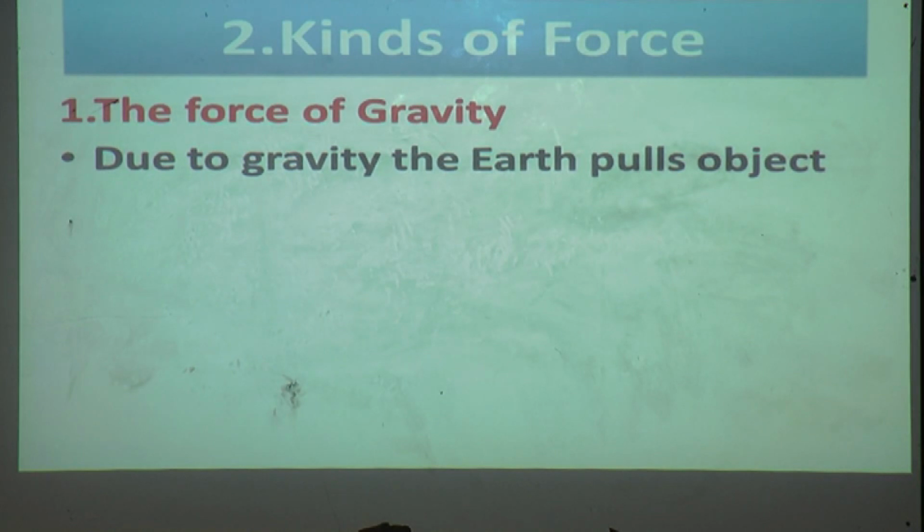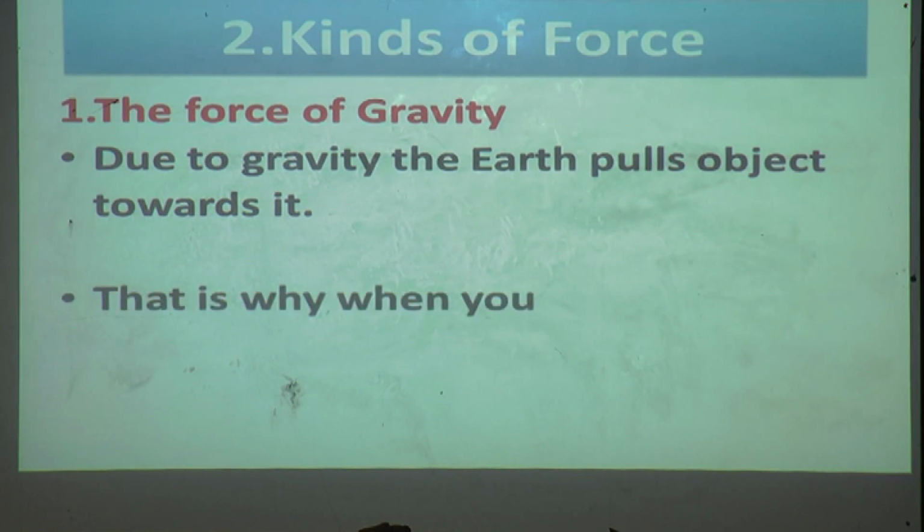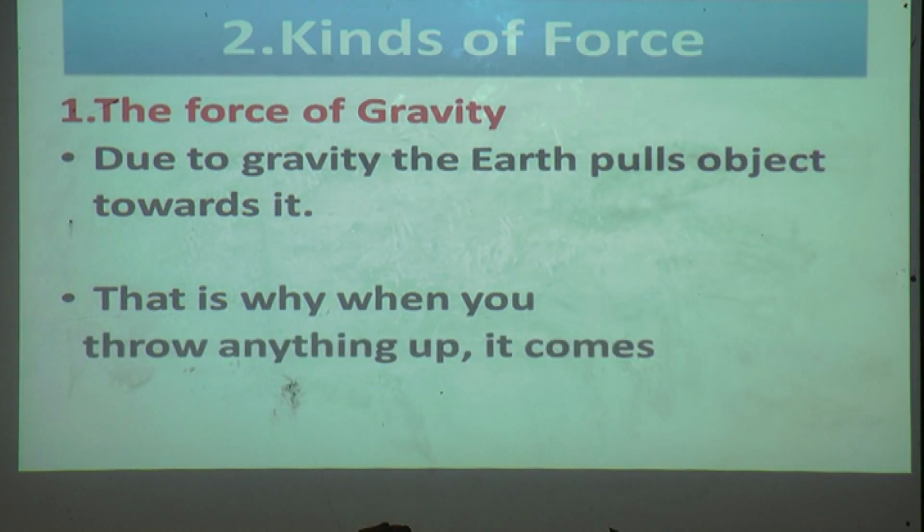Due to gravity, the earth pulls objects towards it. Due to the gravitational force or the gravity present on the earth, it pulls objects towards it. That is why when you throw anything up, it comes down. Because of gravity, if we throw any object up, it will come down.